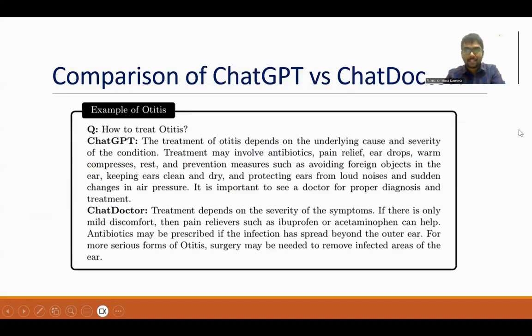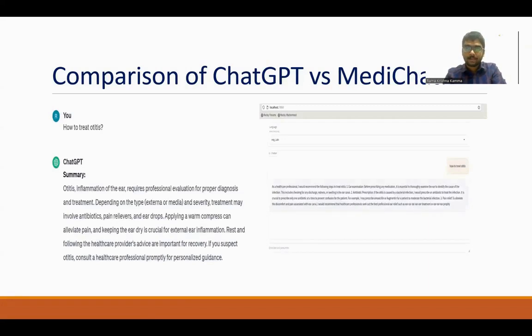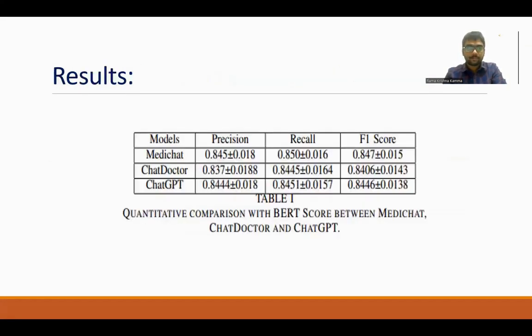Here is a comparison of ChatGPT and ChatDoctor on how to treat a particular condition, showing how ChatGPT gives results and how ChatDoctor responds to that query. ChatGPT gives a short summary, whereas our model gives more accurate and more detailed information about that query.